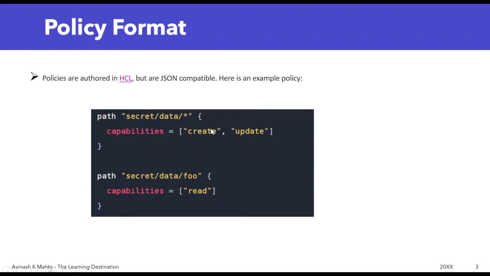However, the moment we try with secret/data/foo, as it has only read access, we cannot store the password, because the capability given is only read. So now let's do it practically and understand it more clearly.